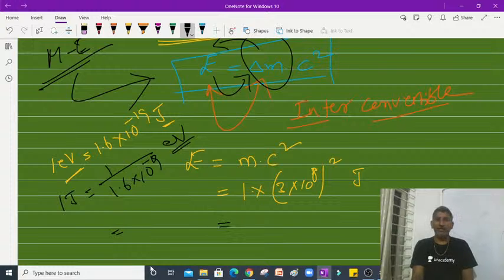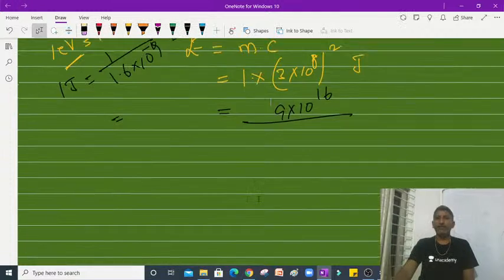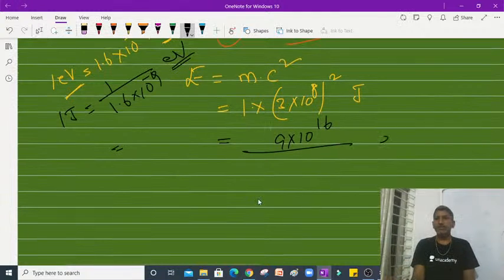So for that I am writing here: 3 square is 9, so 9 into 10 power 16, for 1 AMU. If I want to express it in electron volts, I divide by 1.6 into 10 power minus 19.